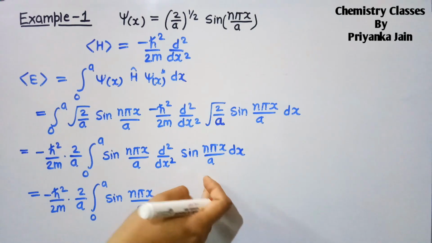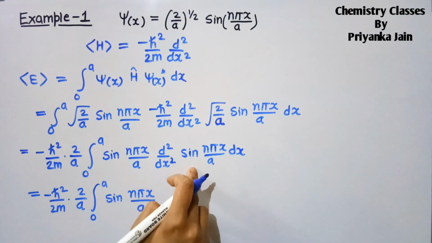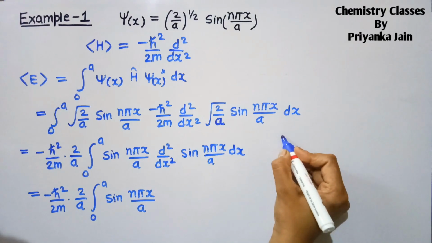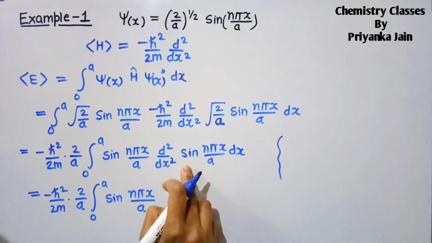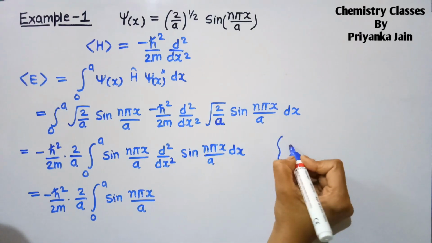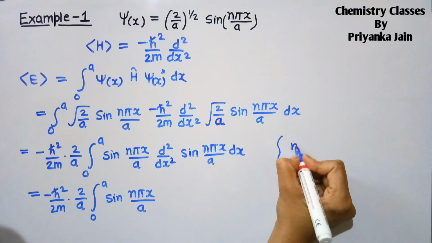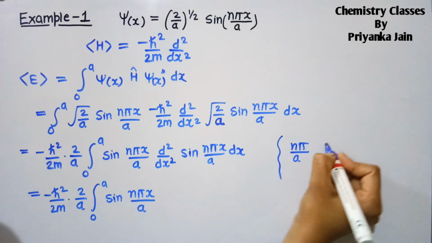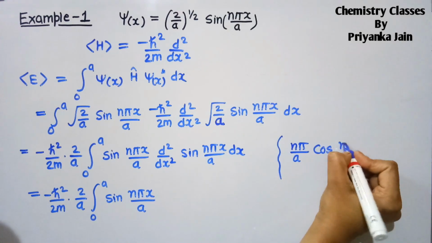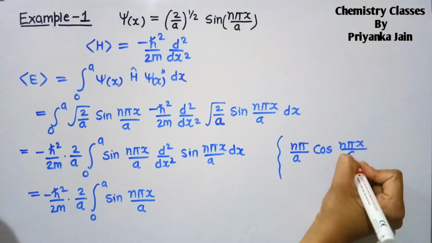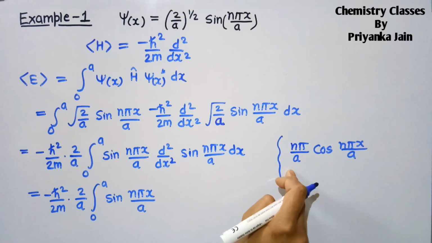Now do its double differentiation. For the first derivative, the differentiation of sine is cos, so it will be equal to n pi upon a cos n pi x upon a. Now we again differentiate it.